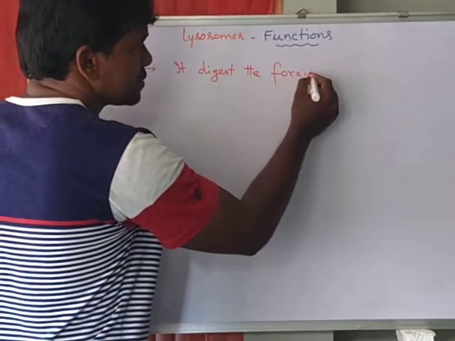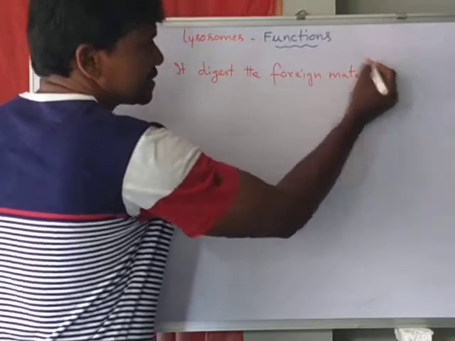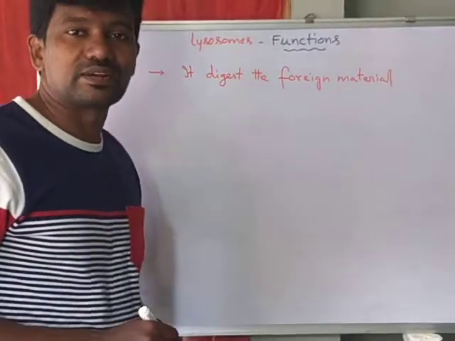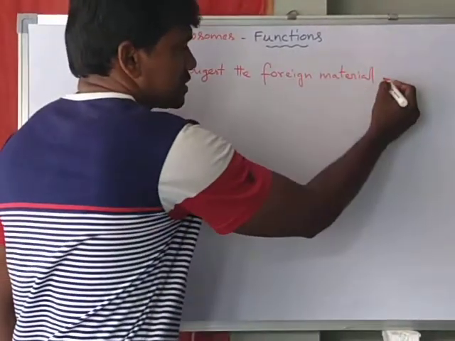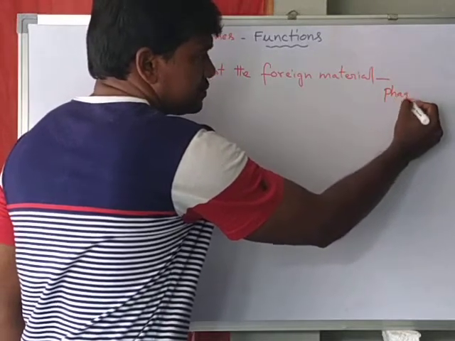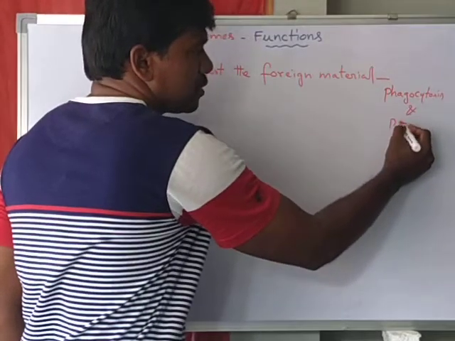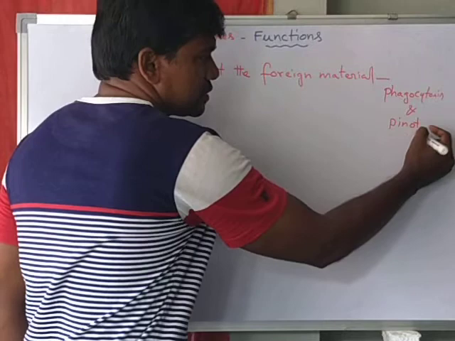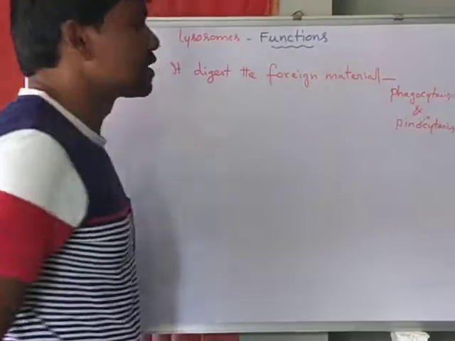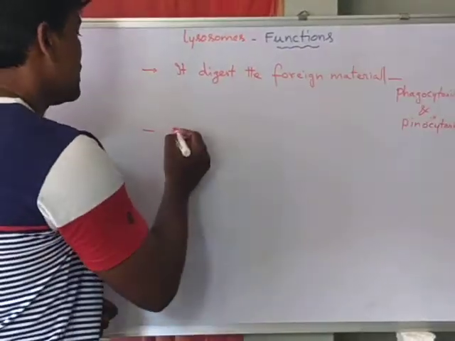Okay, digest the foreign materials which are brought into the cell through the process of phagocytosis and pinocytosis. Okay, so this is the first function.